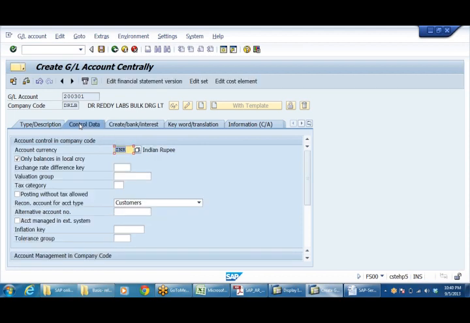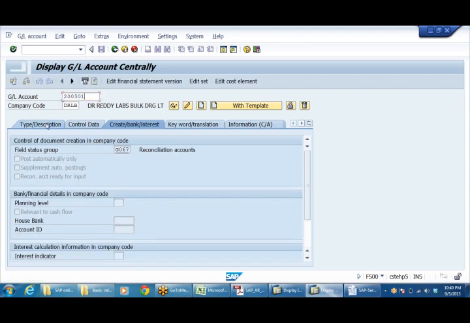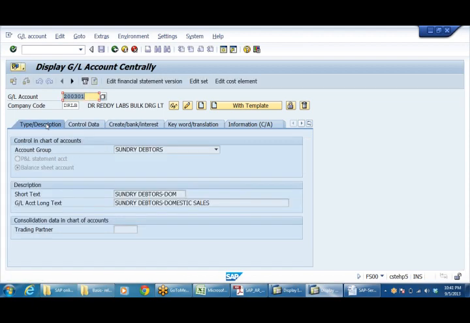See, for recon accounts I should not check this box. Only balances in local currency should not be checked for recon accounts. For accounts other than recon accounts, even though it is a balance sheet account, you have to check it. And next, after 200-301, I am creating 200-302.